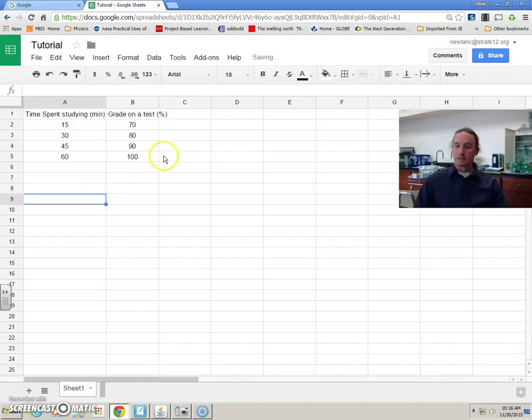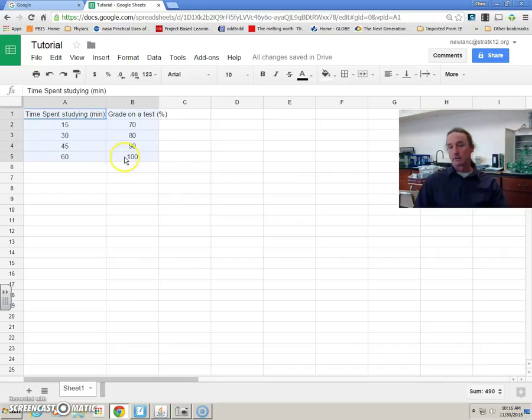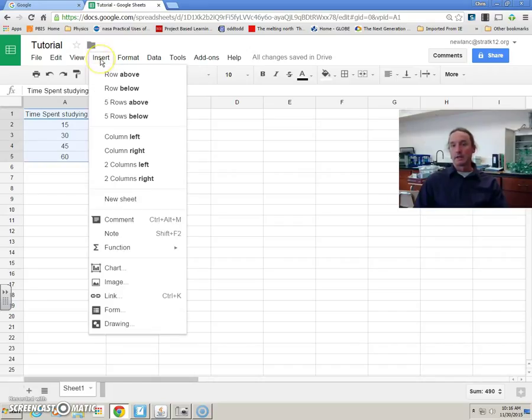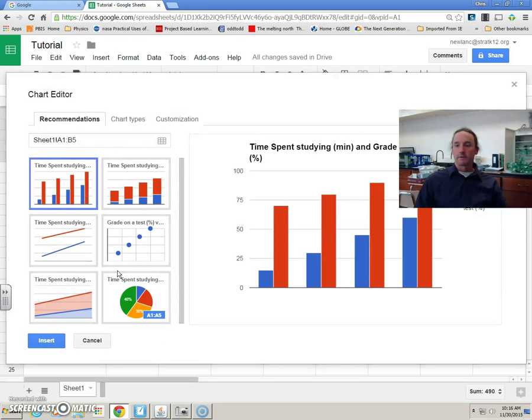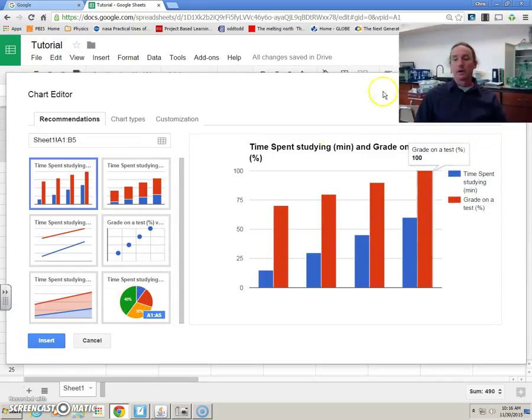Now, the rest of it is easy. You take your data that you put in and you highlight it using the mouse, and you insert a chart. When it first pops up, it's going to give you some options, I guess, as to what type of chart it thinks you're looking for. That does not mean that you have to accept those.